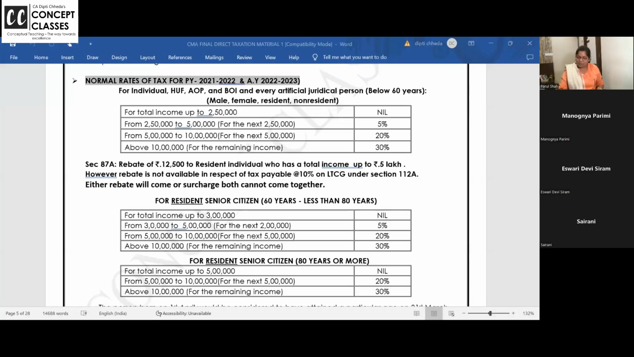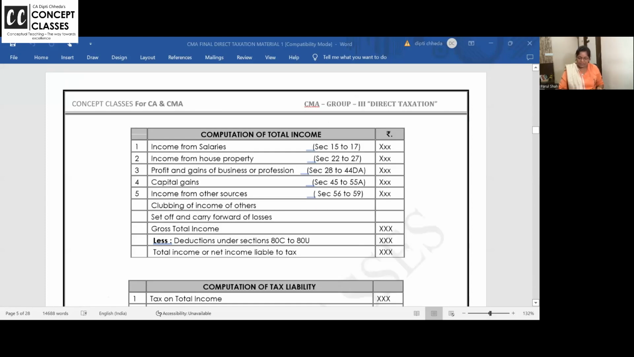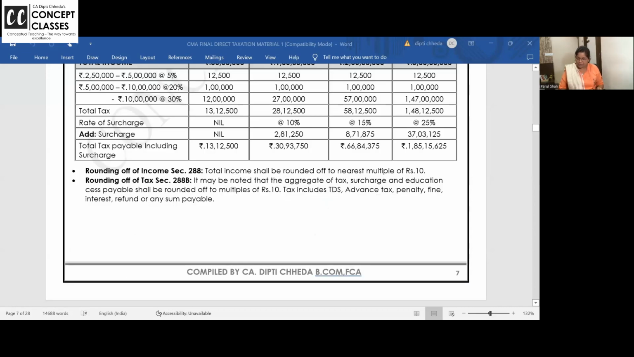Is my volume, speed and everything clear? Just put me some messages. All clear. Slab rates are done for us. Marginal relief done. Yes, this is also very important. You should know how the taxes and all are rounded off in multiples of 10. Right. Okay, let us start.